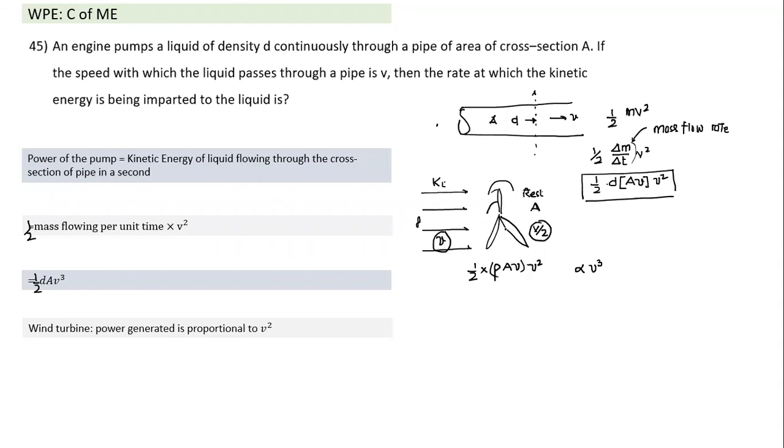So at what rate can it generate energy? The rate of energy generation is proportional to the incoming energy, so the wind power generated is proportional to the cube of the velocity. You can understand this also. Kinetic energy is proportional to v square. But as the wind velocity increases, the mass of wind which passes through in a second also increases. So when we factor in both of them, the wind power generated is proportional to the cube of the wind speed.